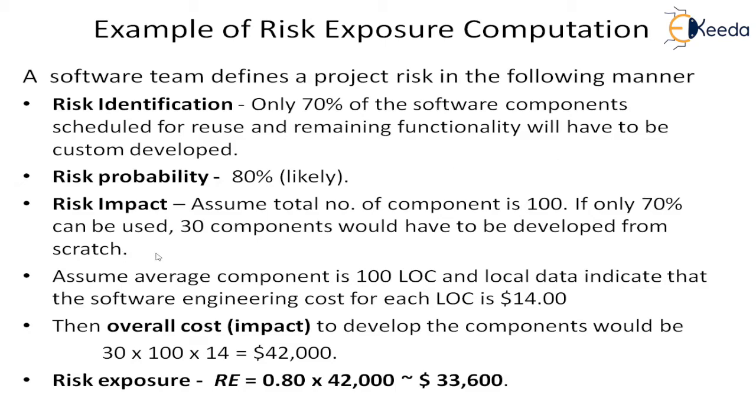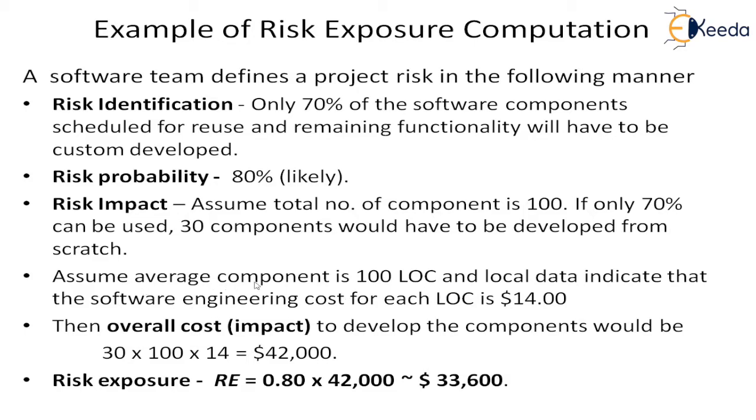Now they will do the risk impact. Suppose this complete project has 100 components. So 70% can be used, which means 30 components would have to be developed from scratch. So this is the risk impact. Then we will have to quantify it in terms of risk exposure. So again we will take some assumptions. This assumption we have taken here, but it has to be seen from the project database.